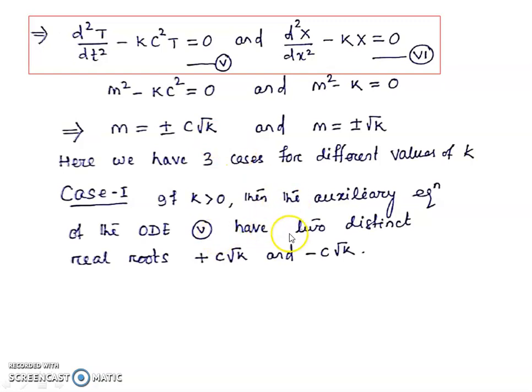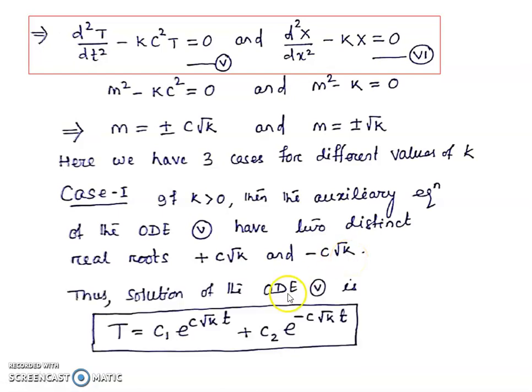So the auxiliary equation has two distinct real roots, plus c root k and minus c root k, because k is positive here. So the solution of the ordinary differential equation 5 is T is equal to c1 e raised to the power of c root k t plus c2 e raised to the power of minus c root k t.